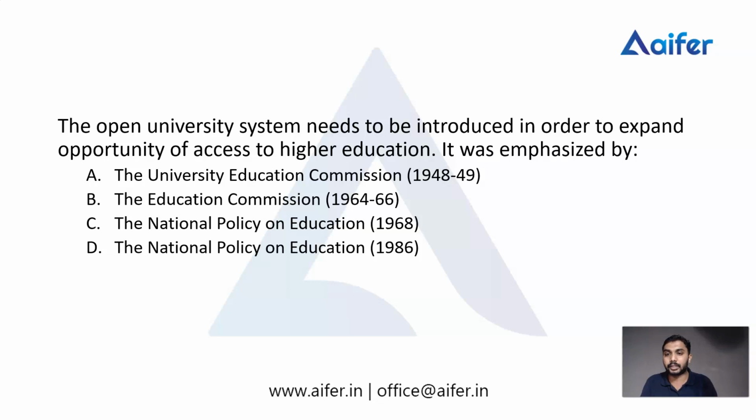There are 4 options: the University Education Commission 1948-49, the Education Commission 1964 to 66, the National Policy on Education 1968, and the National Policy on Education 1986.